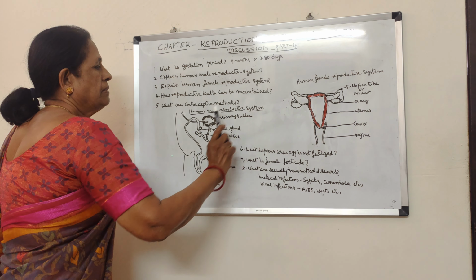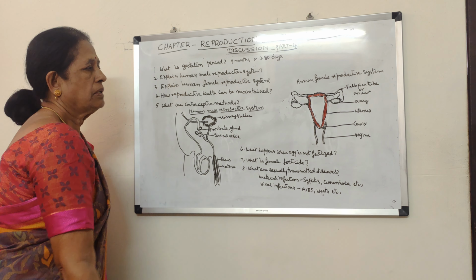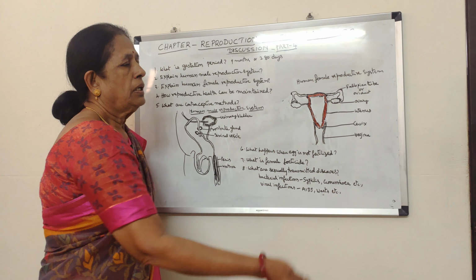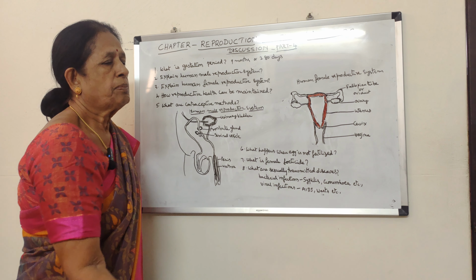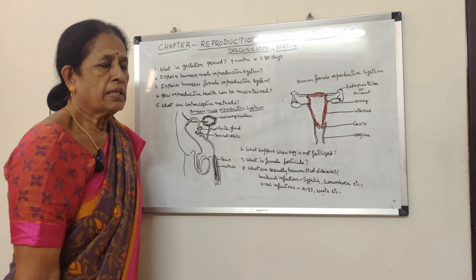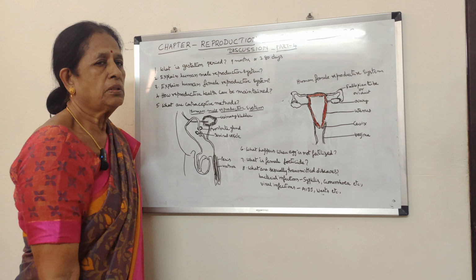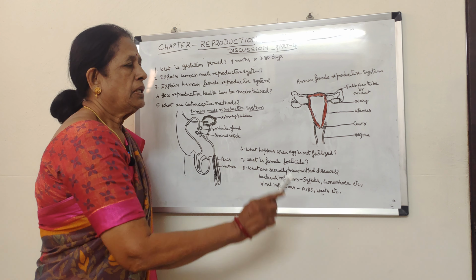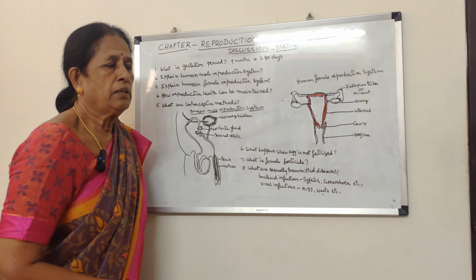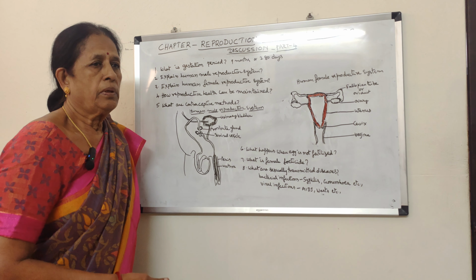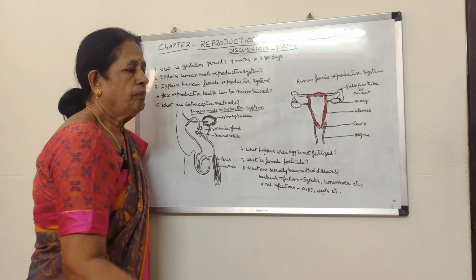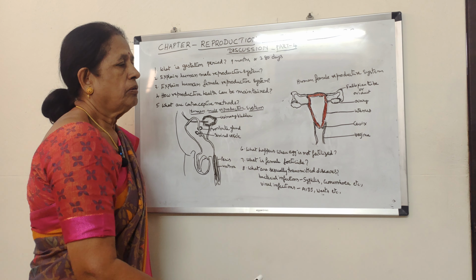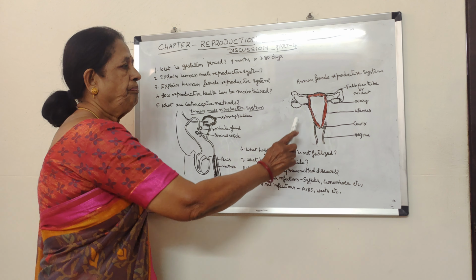So that is the male reproductive system and the female reproductive system. I told you already, the ovary secretes two hormones, estrogen and progesterone. Estrogen mainly helps in the development of secondary sexual characters in females, like growth of hair, widening of pelvis, and growth of mammary glands, etc.